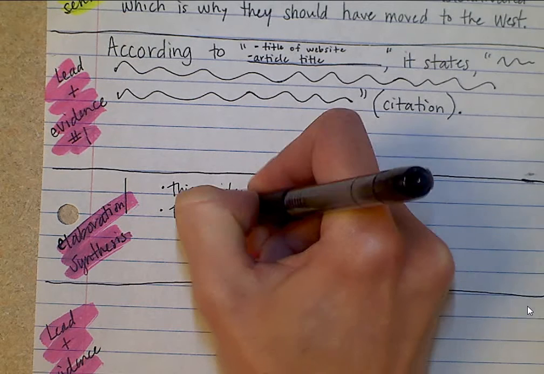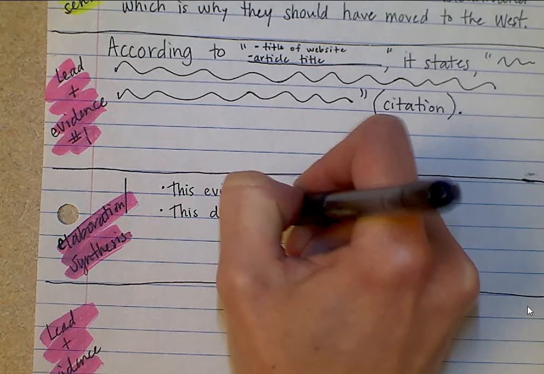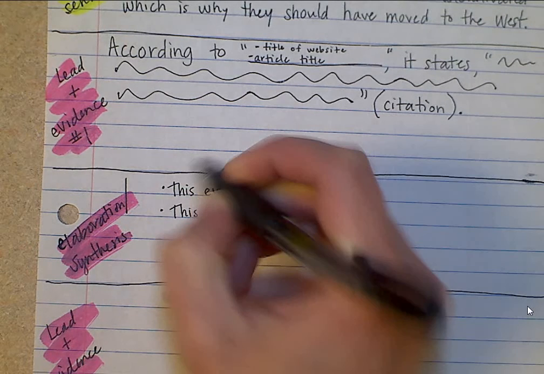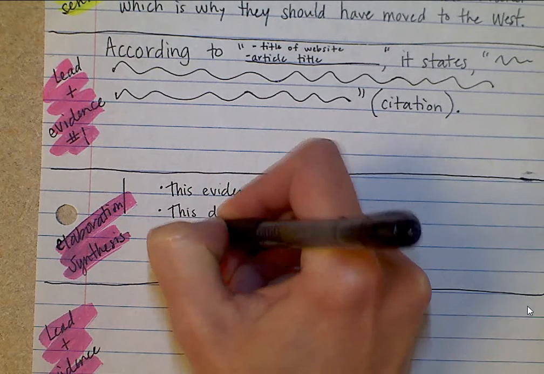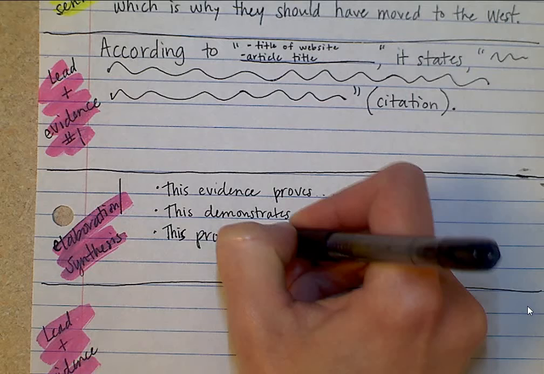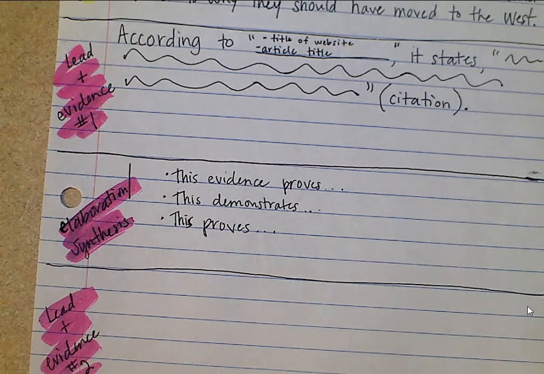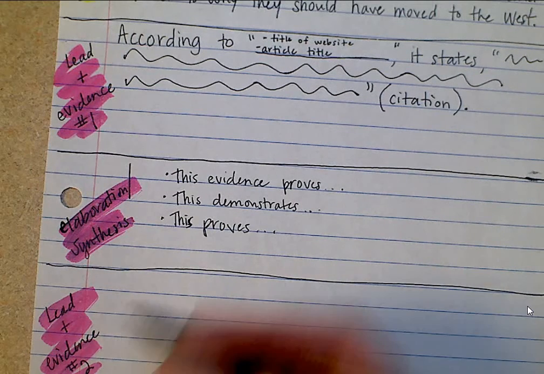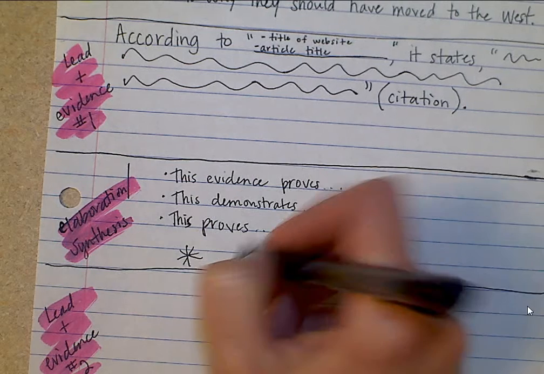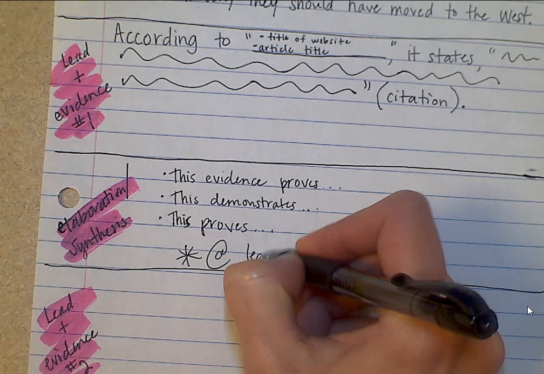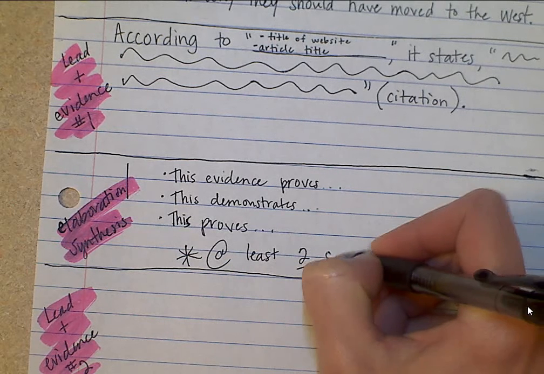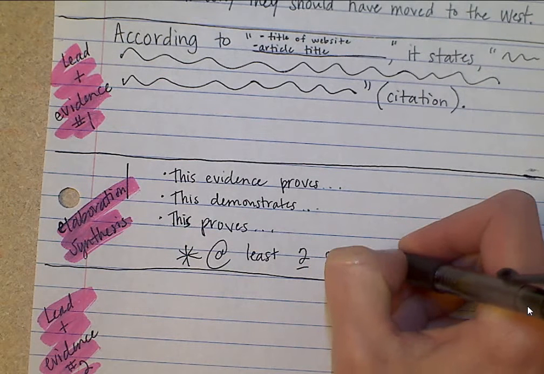So I'm going to explain how my textual evidence shows that American Indians were uncultivated or uncivilized, so they should have had to have moved to the West. All right, I'm going to move on to the next lead in evidence. I don't want to use the same lead according to blank, it states, like I did up here. I want to use a different way to introduce my evidence. So switch it up. I'm going to use the book, and then I'll give the title of book.